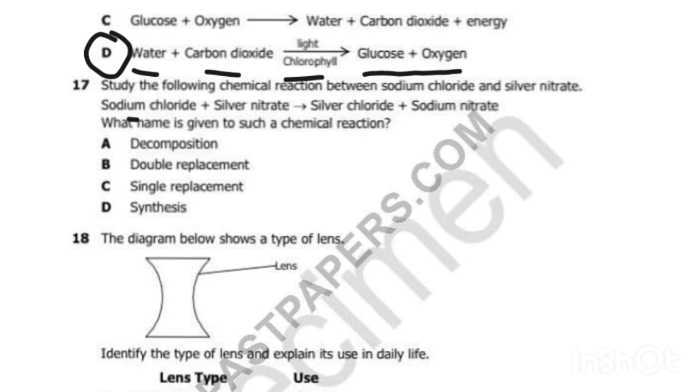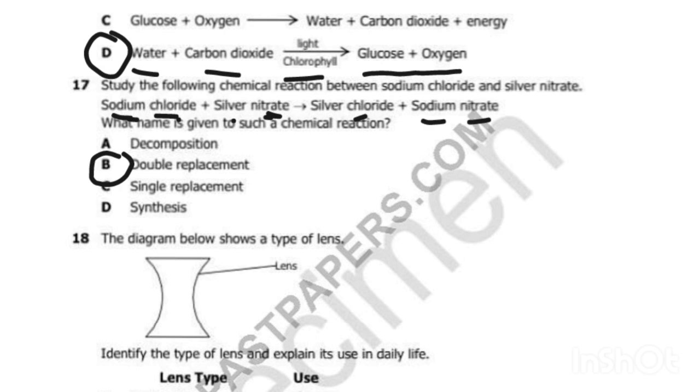We have sodium, but here sodium has chloride, here it has nitrate. The nitrate which silver has, this is replacement. But is it single or double? It is double, because silver has exchanged its radical to sodium, then the radical that sodium has has gone to silver. So this is a double replacement reaction.